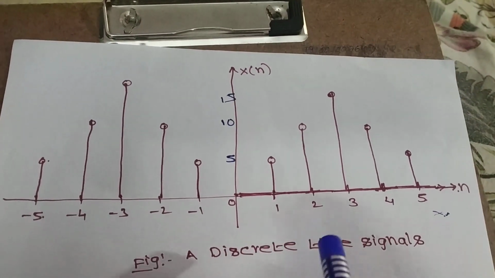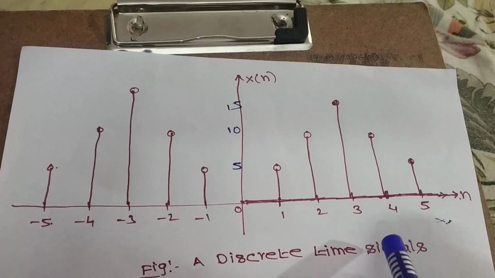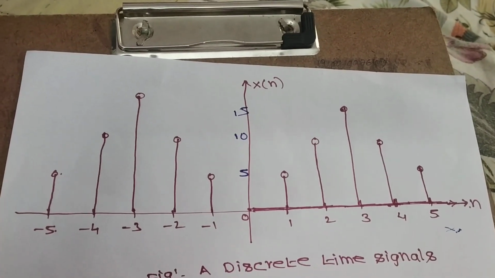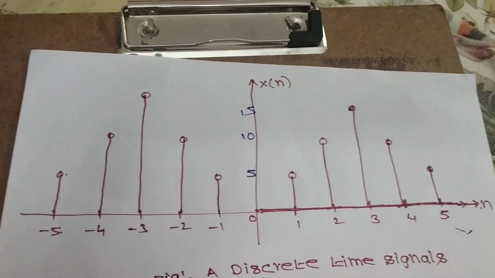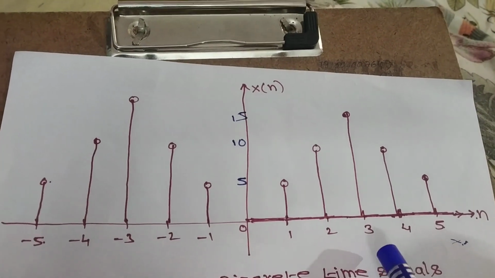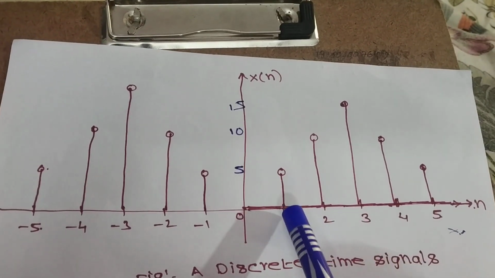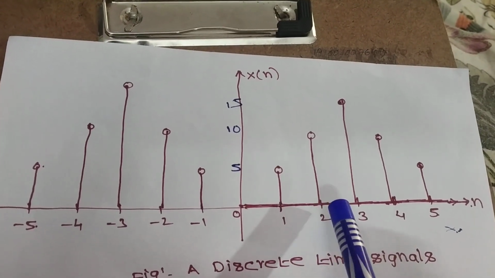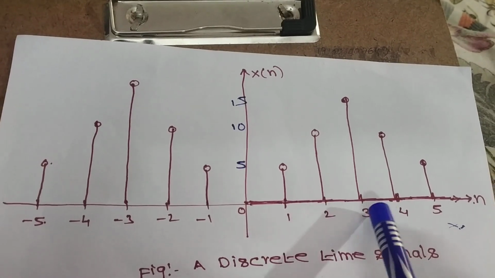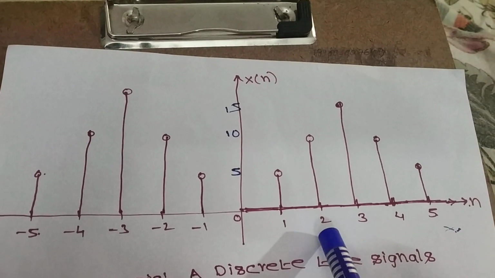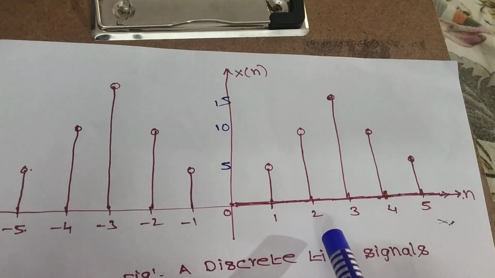What is the definition for discrete time signal? A discrete time signal is defined at certain intervals of time. Here we can define the signal at specified intervals only, that is 1 second, 2 seconds, 3 seconds, 4 seconds, 5 seconds. Here we can define the signals at specified intervals only.